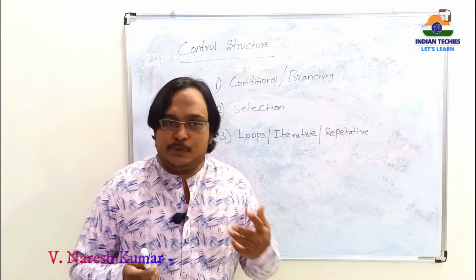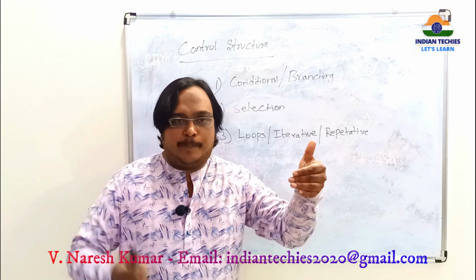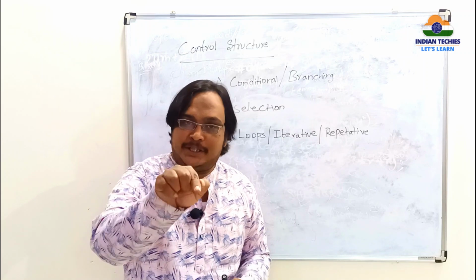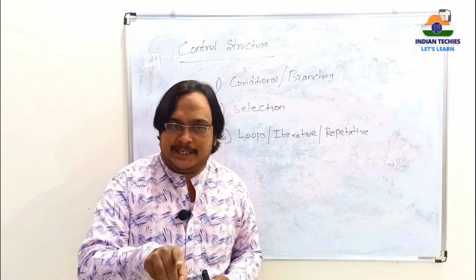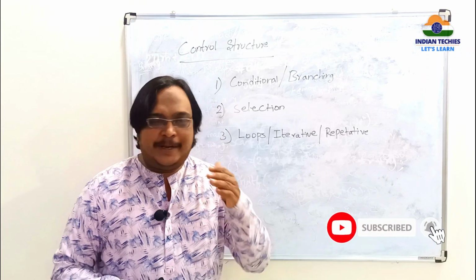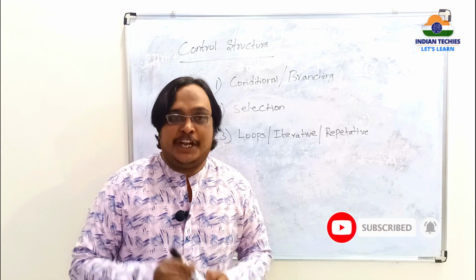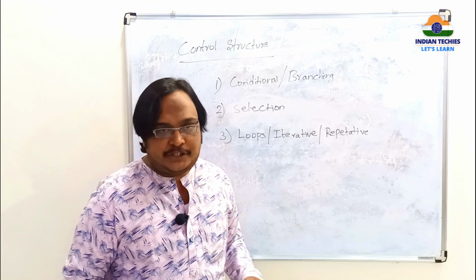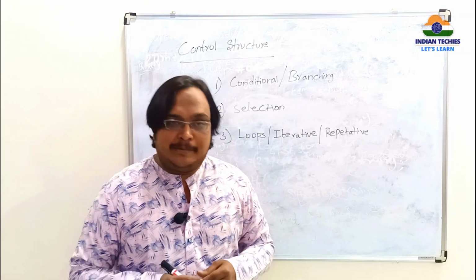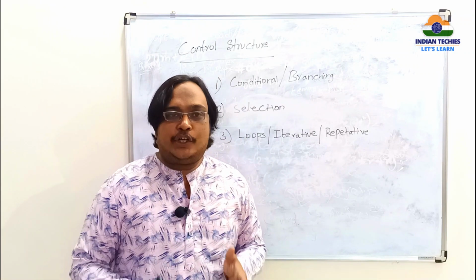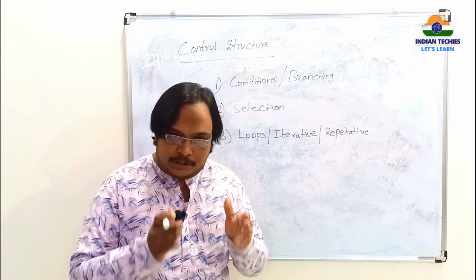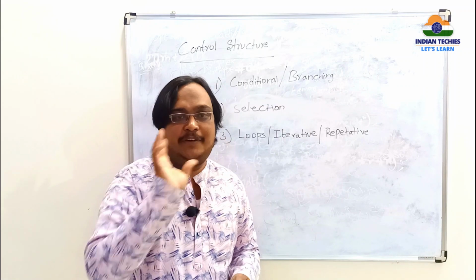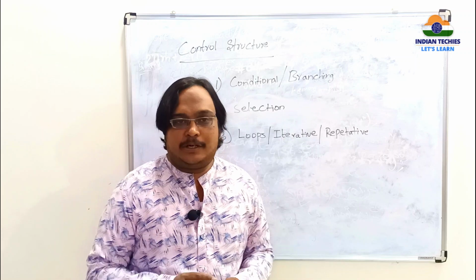But you don't know what the user will select. You display all the possible options that can be done in an ATM. The user will select whatever option he wants, and only that option will be executed. The remaining options will not be executed. If you want to implement such a selection method based upon a group of choices, then you go for selection statements. We write logic for all the possible options, but whatever the user selects, only that case will be executed. The remaining cases will not be executed.